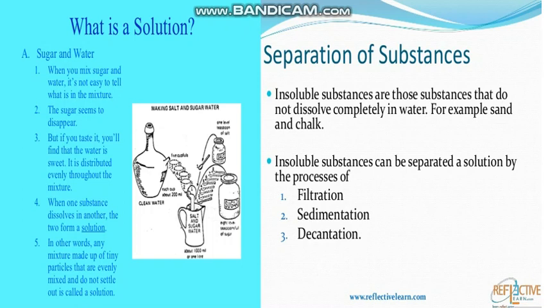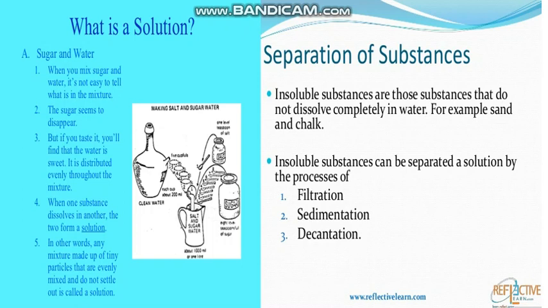When you mix these things, we can only check the substances when we taste them. When you dissolve the sugar in the water, you cannot see the sugar in it, but when you taste that water, it is sweet.